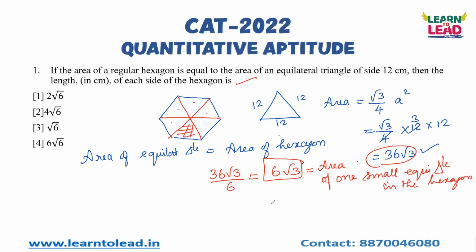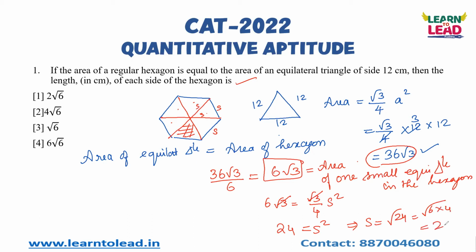Okay, the same formula you can apply. Let us take the side as s. Now 6 root 3 is equal to root 3 by 4 s square. So root 3 will get cancelled. So 24 is equal to s square, and s is equal to square root of 24. You can write it as square root of 6 into 4. So 2 root 6 is your answer. So the side of the hexagon is 2 root 6.